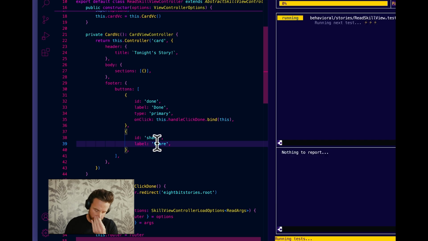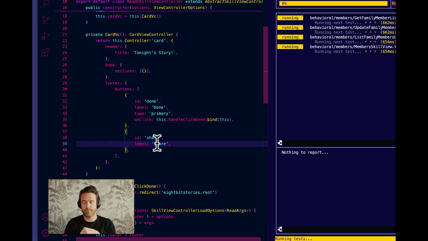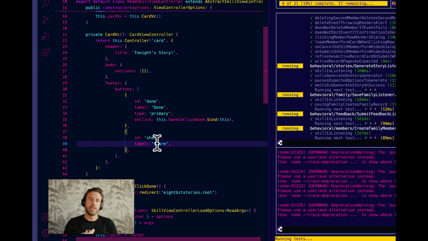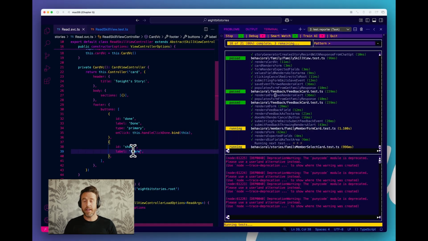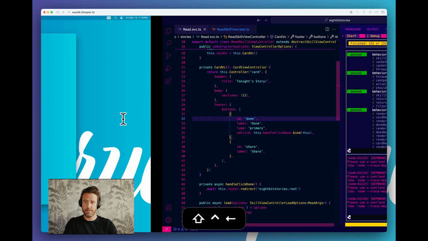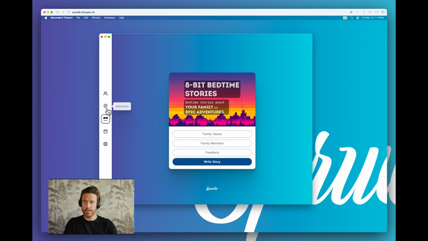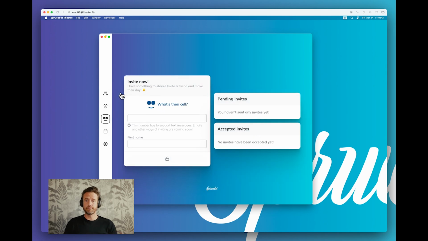Okay, so how do we share the story? And maybe that's why I'm conflating share and invite. There is a skill called the invites skill. And it came with your theater, and it's already there. And in fact, let me show you this. If I go here to people and invite, we can invite someone. What we're going to do though, when someone hits share,